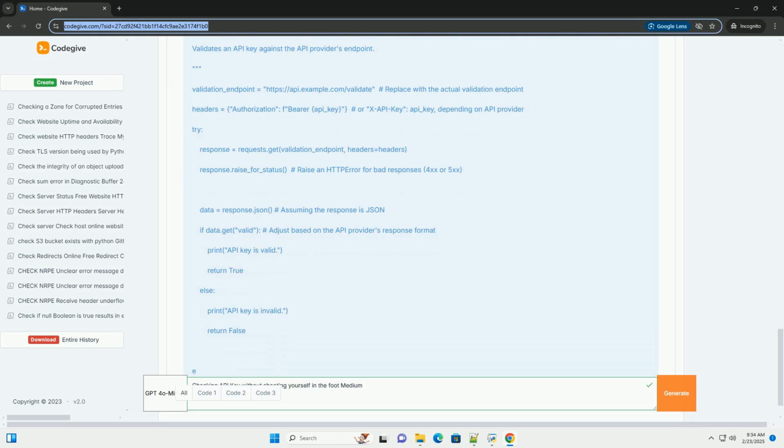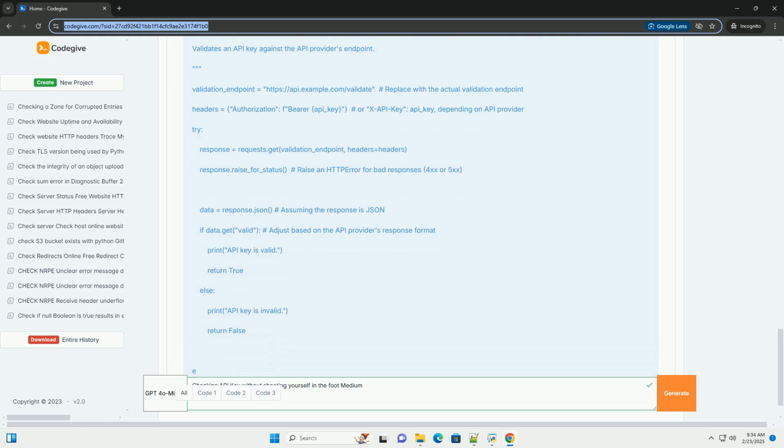3. Secure logging practices. Never log API keys, even in obfuscated or masked forms. Implement robust logging practices. Filter sensitive data: configure your logging system to filter out or mask sensitive data, including API keys, before it's written to log files. Many logging libraries, like Python's logging module, allow you to create custom filters for this purpose.